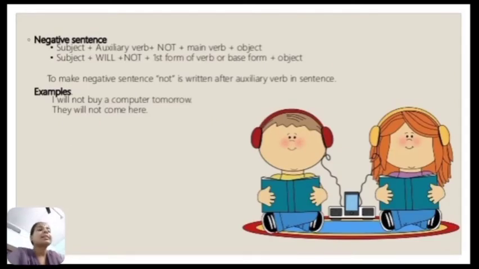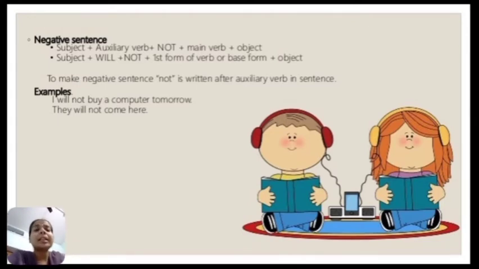Now next, see what structure we need to follow for negative sentences. For negative sentences, we have the following structure: subject plus auxiliary verb plus not, then main verb or infinitive form of the verb, plus object. And here again you have to use auxiliary verb will or shall plus the base form of the verb and then object.